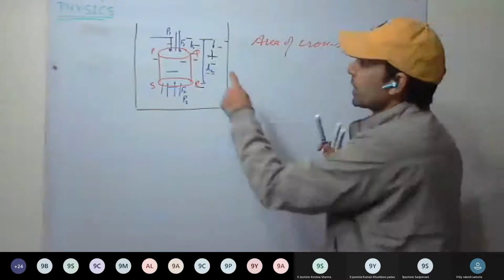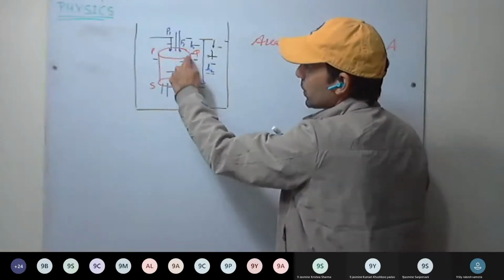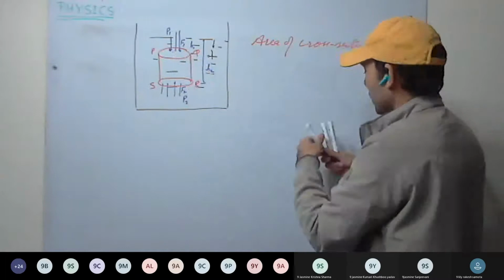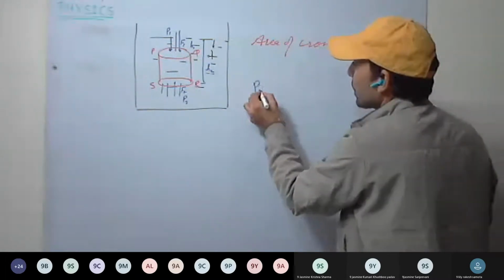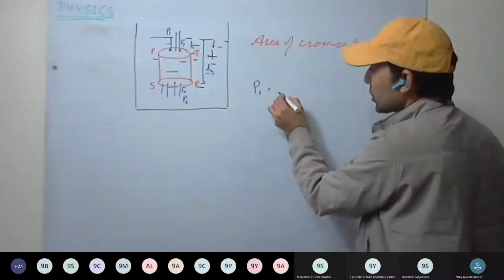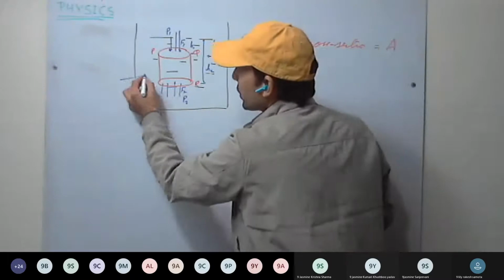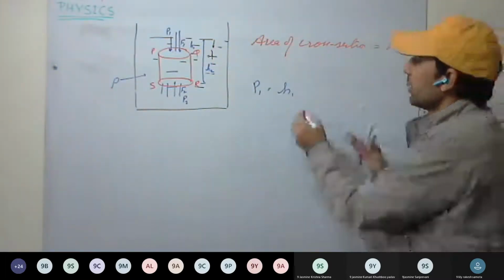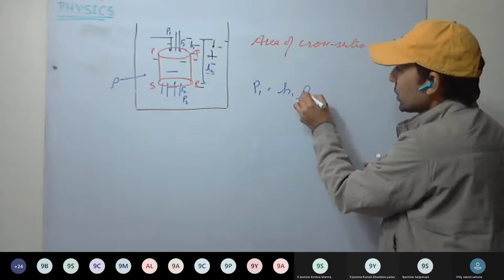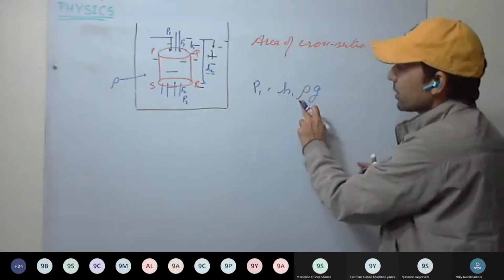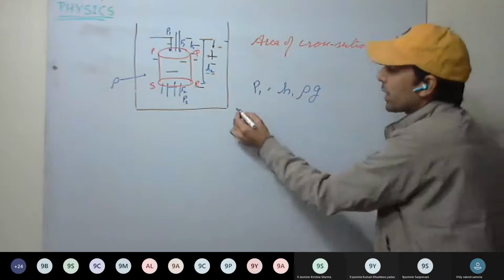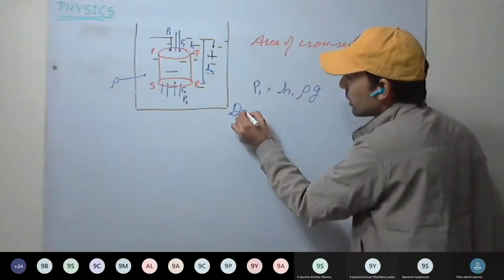So first we'll be considering the face PQ. On this area PQ, the pressure P1 will be how much? Depth is H1, and let the density of the liquid be rho. So pressure is H rho G. So with depth H1, it is H1 rho G. This rho is the density of the liquid. This is the pressure P1.